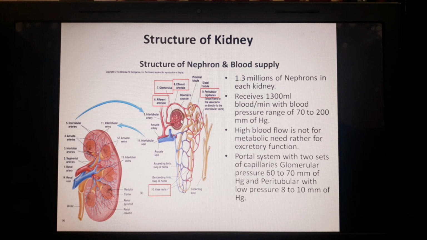And there is a difference in the capillary bed pressure also. Here you can see the glomerular pressure is almost 60 to 70 mm of Hg, whereas the peritubular pressure is only 8 to 10 mm of Hg. So these are a few peculiarities related to the blood supply.